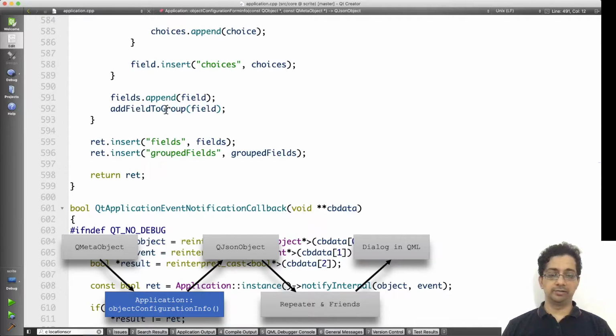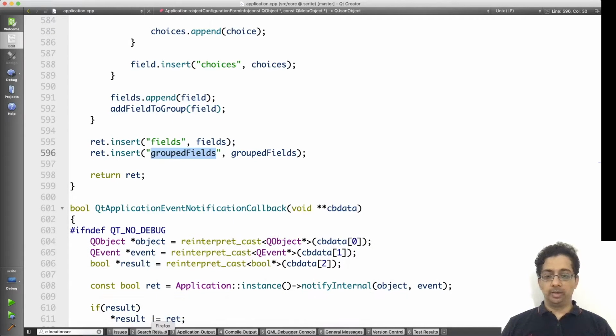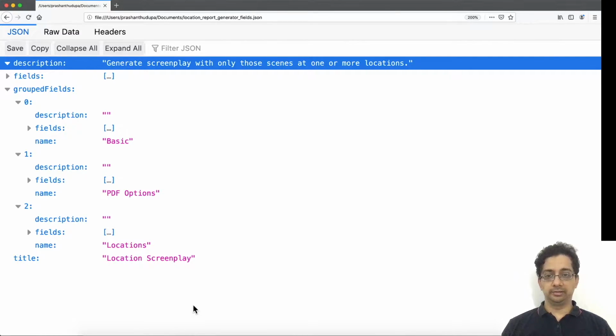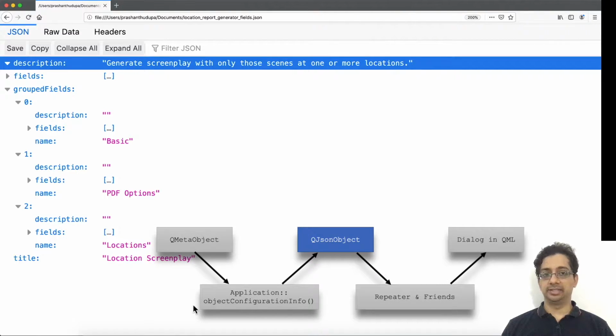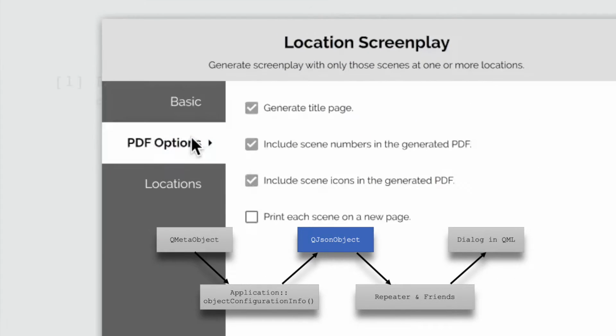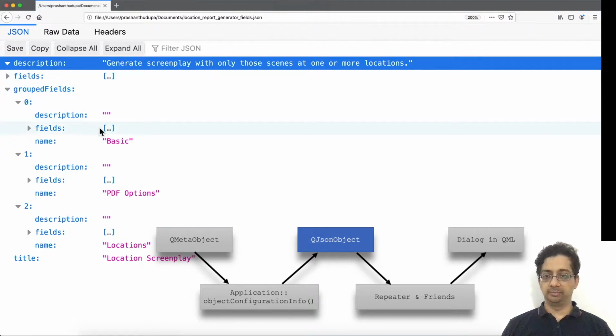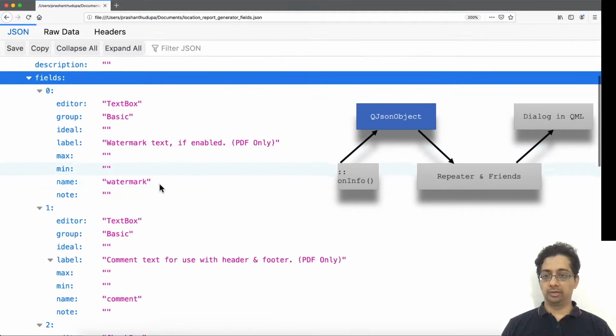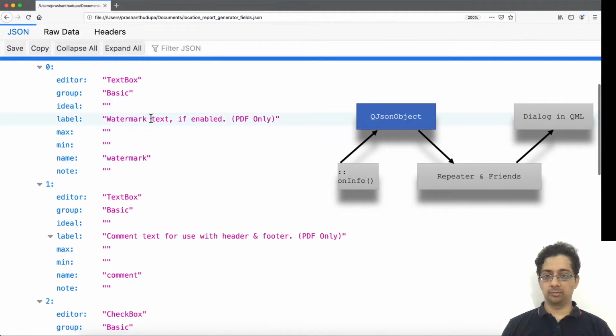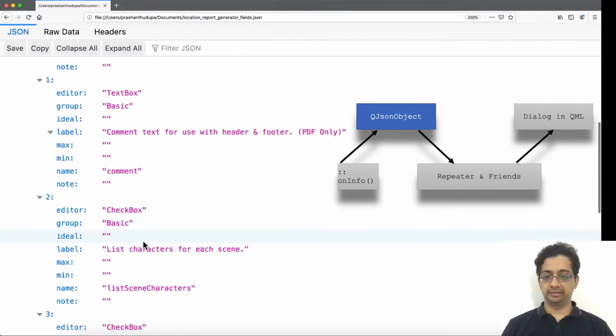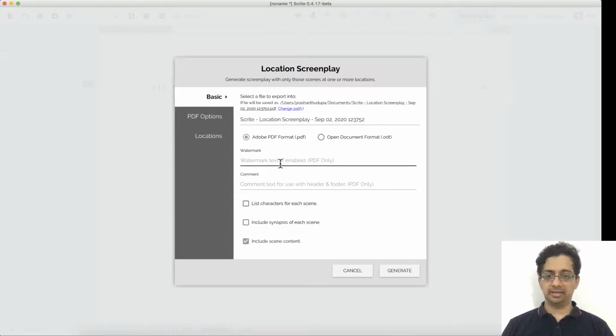We actually supply two kinds of fields, a plain list of fields and something called grouped fields. When we query the location report generator, this is what we get as a JSON response from that function we just saw. Now the group fields consist of three items: basic, PDF options, and locations. Those are the three pages that we notice in the dialog box. Let's go ahead and open the basic fields. You can see there's a text box called watermark text, another text box called comment text, and a checkbox for list characters for each scene. That's what you get here.